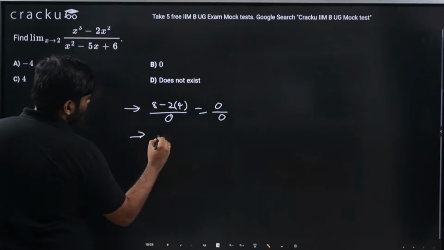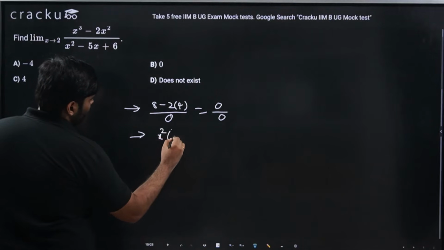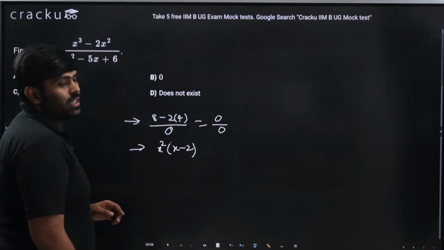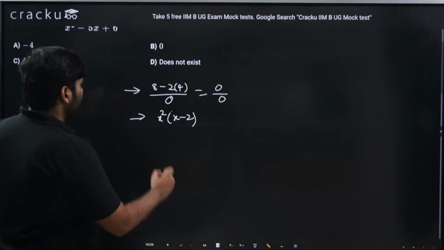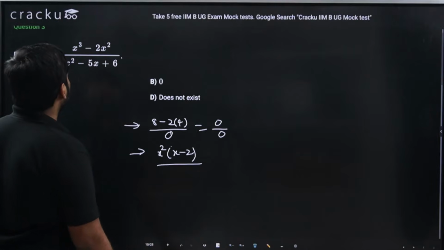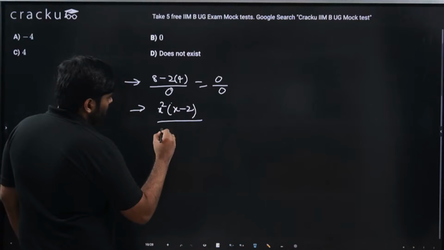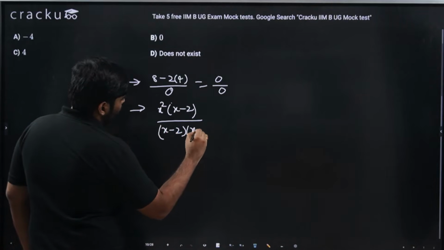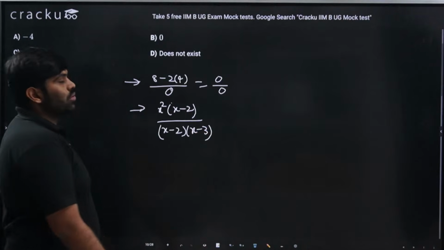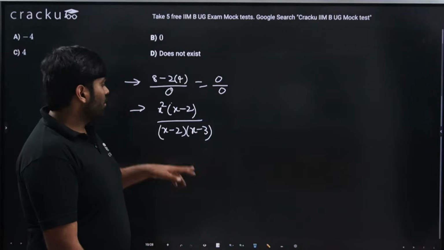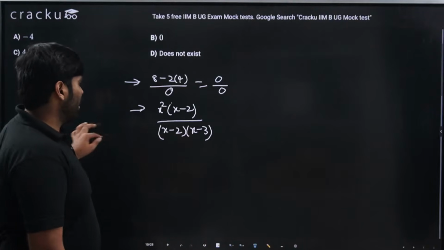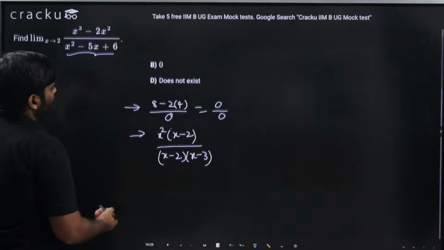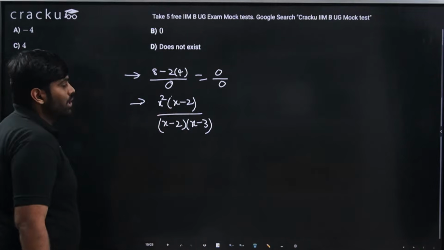x cube minus 2x square can be written as x square into (x minus 2). If I take x square common, it is x square into (x minus 2), divided by x square minus 5x plus 6. This is nothing but (x minus 2) into (x minus 3). It's a quadratic equation with the roots 2 and 3. The numerator is x cube minus 2x square, which is nothing but x square into (x minus 2).